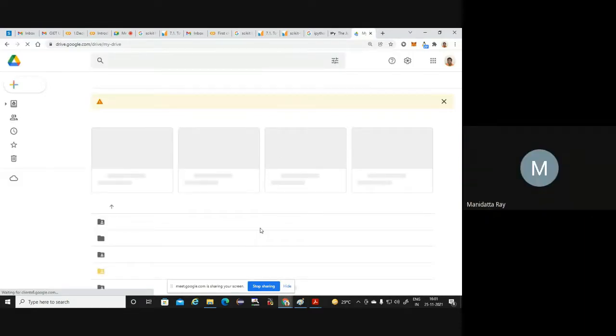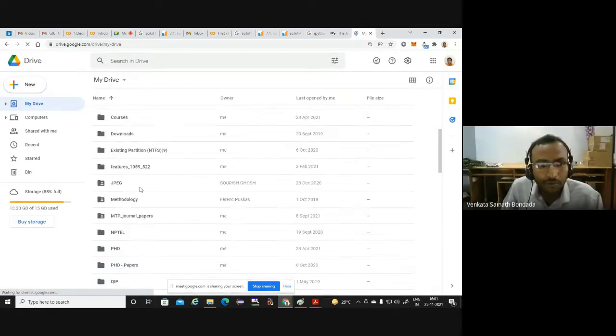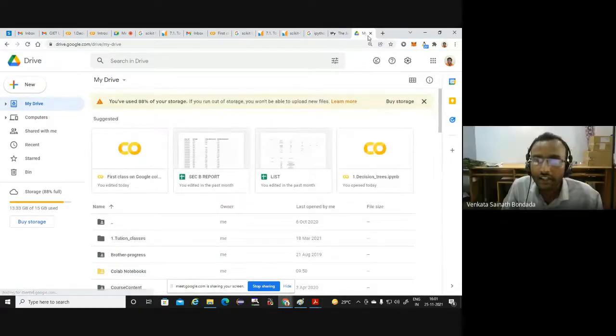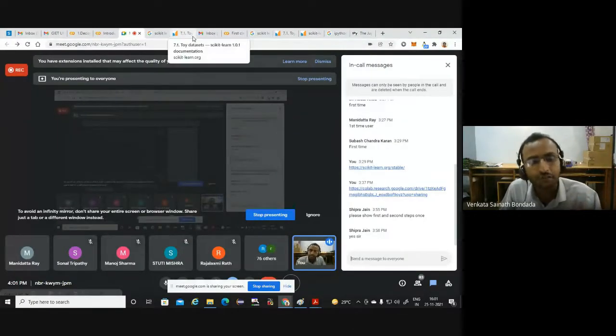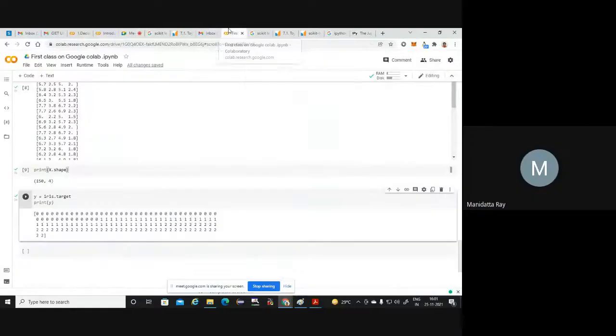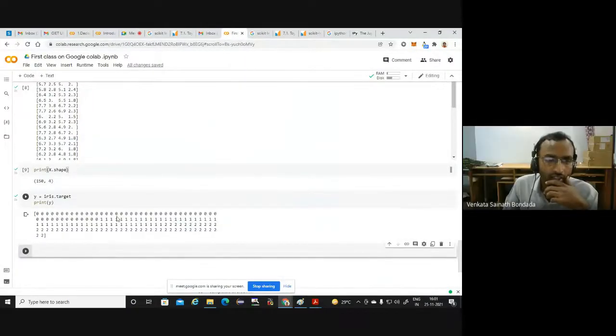Okay. So automatically a folder called Colab Notebooks must have been created in our Google Drive, isn't it? Yeah, it is created. It will be created automatically. There, if you click on it, it will be automatically saved. Okay. So that's it.